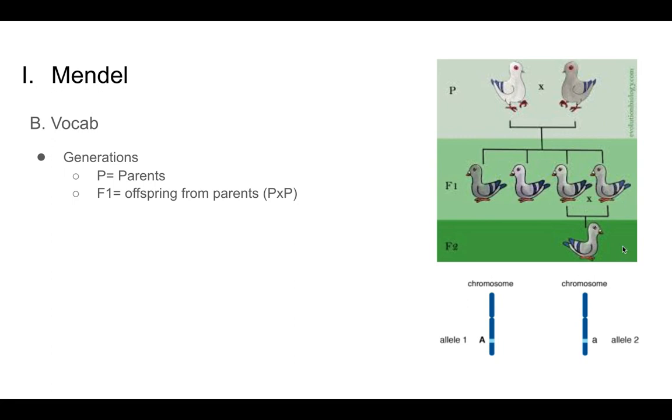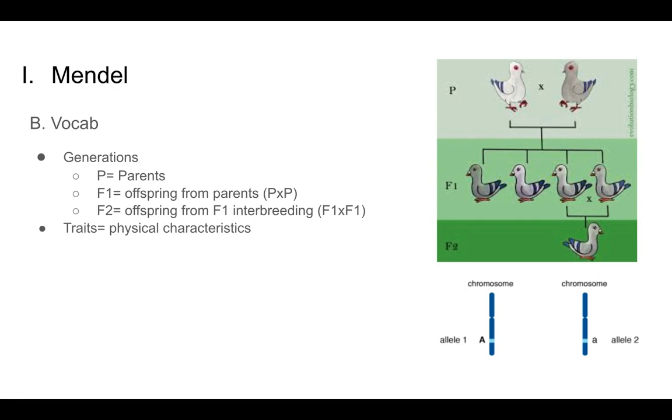Now, if we go down another generation to F2, notice in the diagram what produces an F2 offspring: interbreeding two F1 pigeons together. So when we talk about an F2 generation, it's not just the next generation down, it's actually interbreeding two of the F1s together. So keep that in mind as you read diagrams, P, F1, F2. There's also an F3 and F4, and those generations are very similar to what we see in the F2. It takes an interbreeding scenario to produce two F2s breeding together, give us an F3, and on it goes.